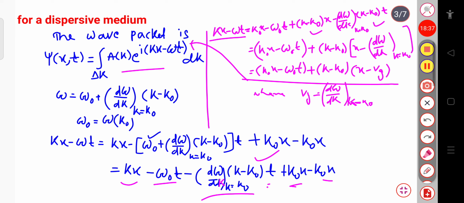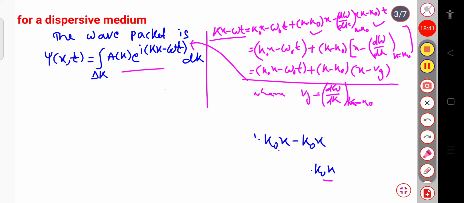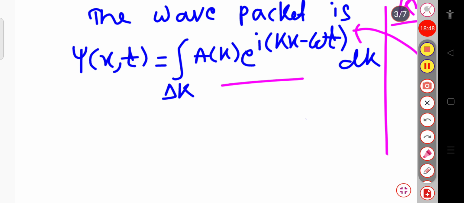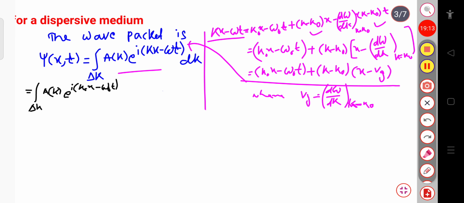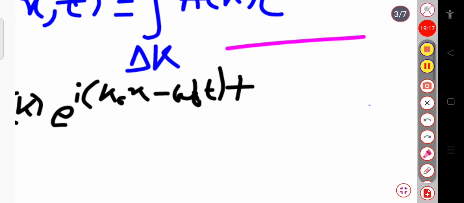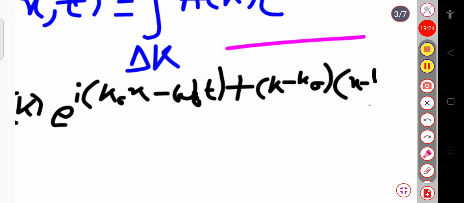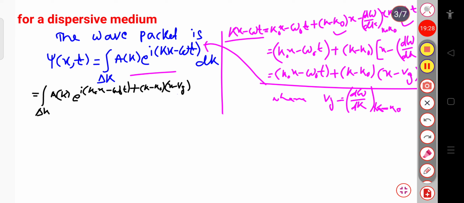Putting it in, this will be the integration over delta k of a of k into exponential i, in place of kx minus omega t, k naught x minus omega naught t plus k minus k naught whole into x minus Vg, into dk.